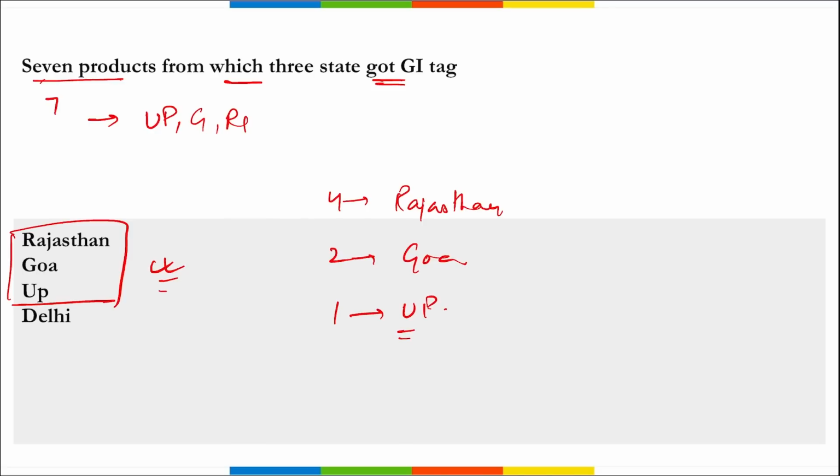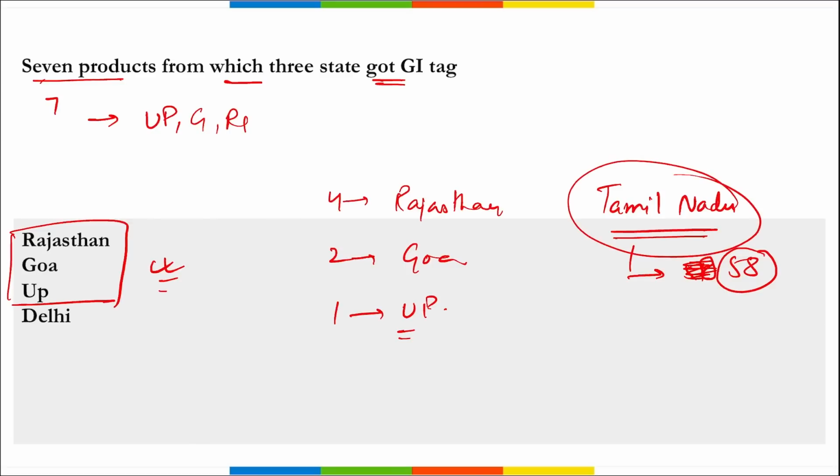Now if the question asked is which state has the maximum number of GI tags, it is Tamil Nadu, right? Tamil Nadu has the maximum GI tags, that is 58. Remember, if a question is asked about the state with the highest number of GI tags, it is Tamil Nadu on top with 58. Then Uttar Pradesh is in the 2nd position with 51 and Karnataka is in the 3rd position with 48.